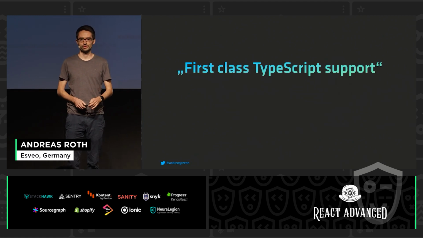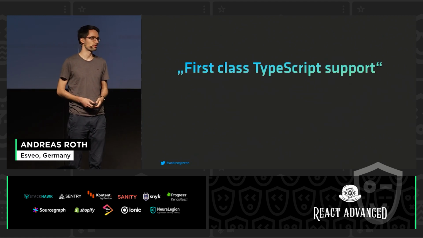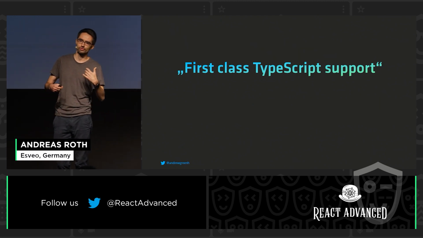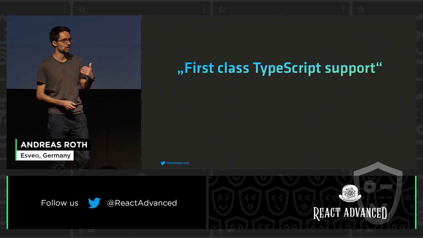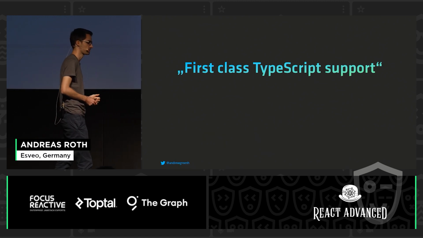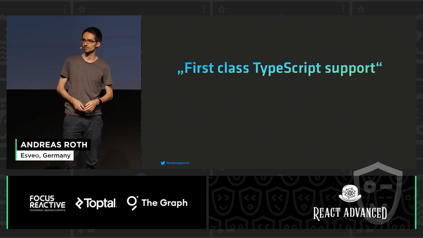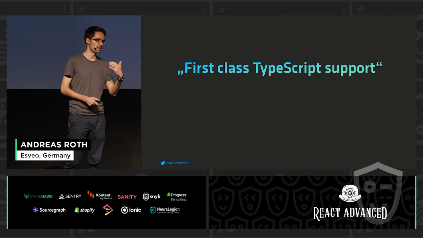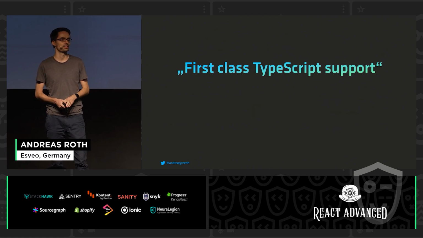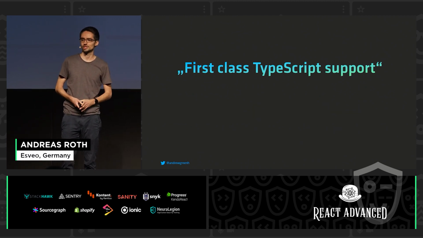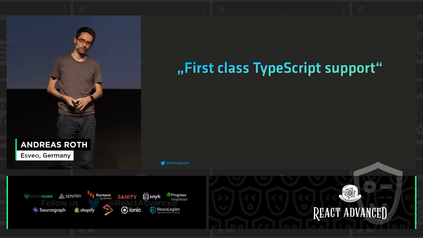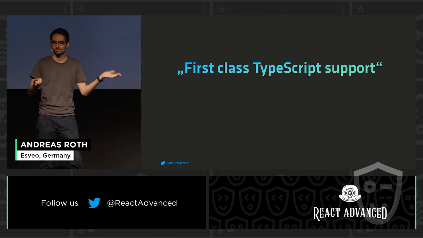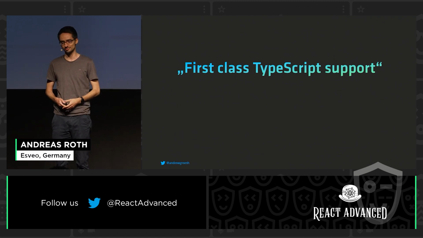And this rise in popularity has led many of the popular frameworks to add a sentence like this to their documentation. We offer first-class TypeScript support. TypeScript is working out of the box. TypeScript is a first-class citizen in our framework. Funnily enough, maybe you saw it already. Yesterday, they released the newest version of the React documentation as an early beta. And I searched the docs, and so far, nothing like that is in the beta documentation, but we will see. Maybe it will be added at a later point in time.